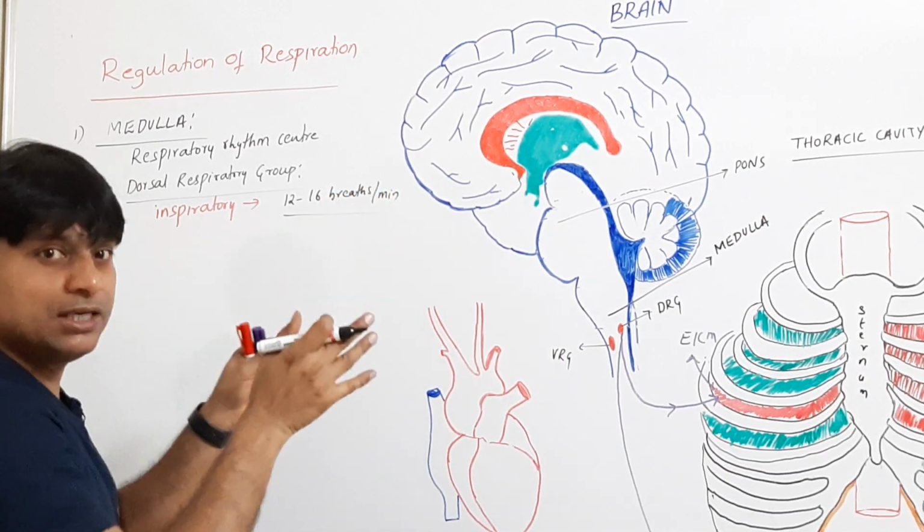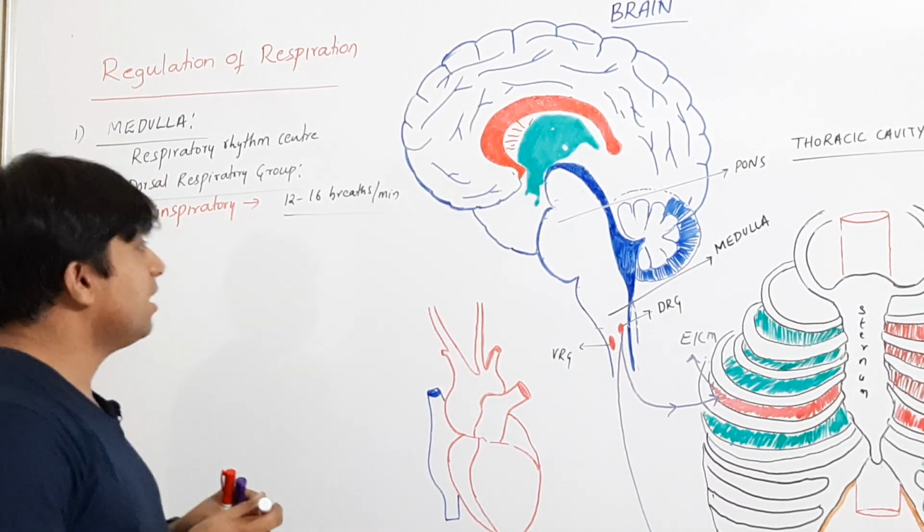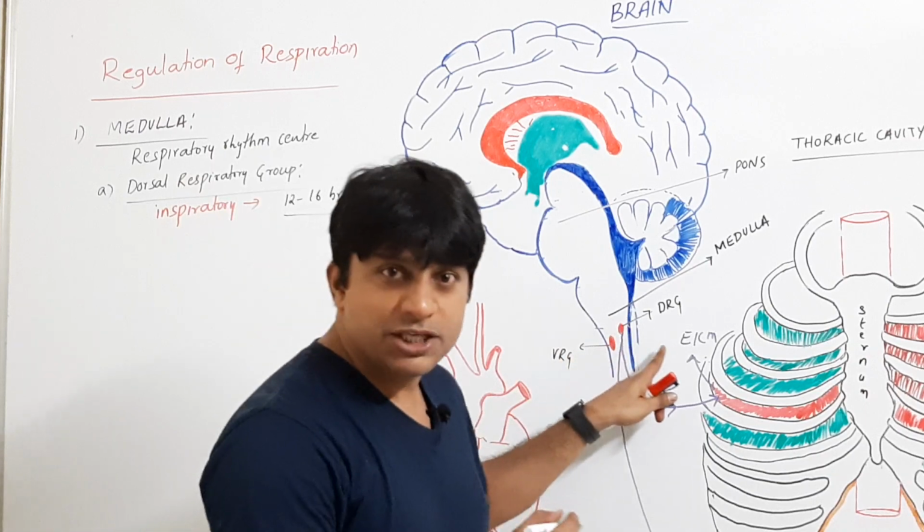So your normal respiratory rhythm is controlled by your DRG, which is the dorsal respiratory group.